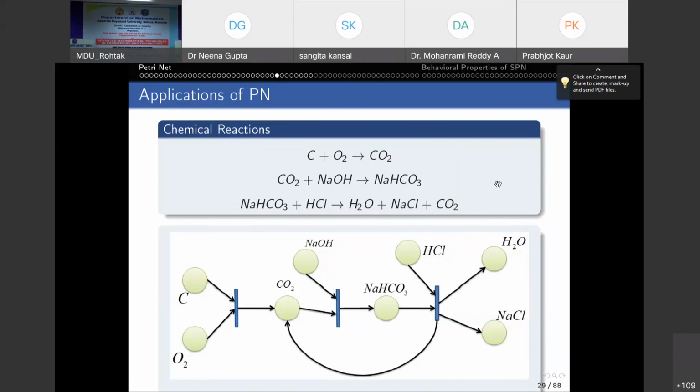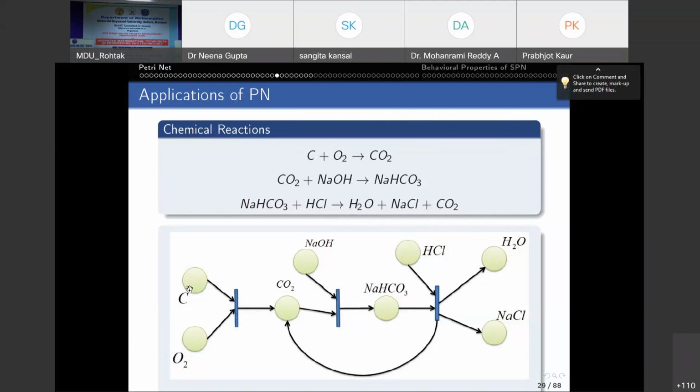Now, how to model these using Petrinet? So what actually we have, these are the places, C, O2, CO2, NaOH, and so on. These are the places of the Petrinet. And reactions we denote by the transitions, bars, okay? So when C combines with O2, it gives you CO2.